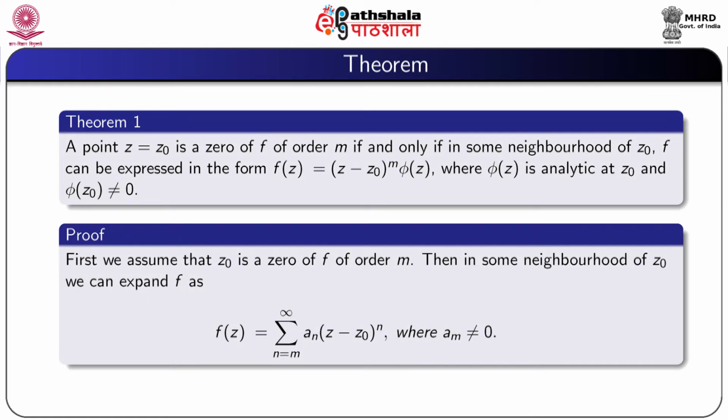So, first we assume that z0 is a 0 of f of multiplicity m. Then in some neighborhood of z0 we can expand f as f(z) equal to summation n equal to m to infinity a_n (z minus z0) to the power n, where a_m is not 0.